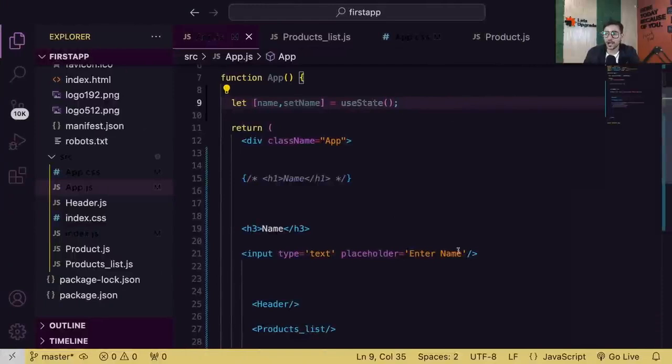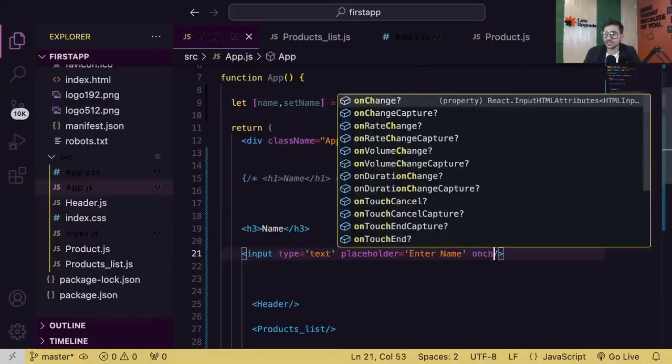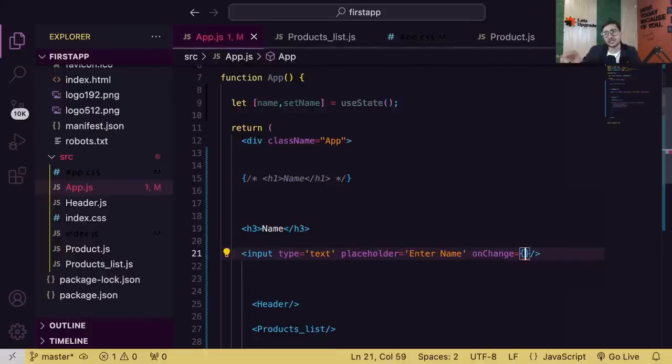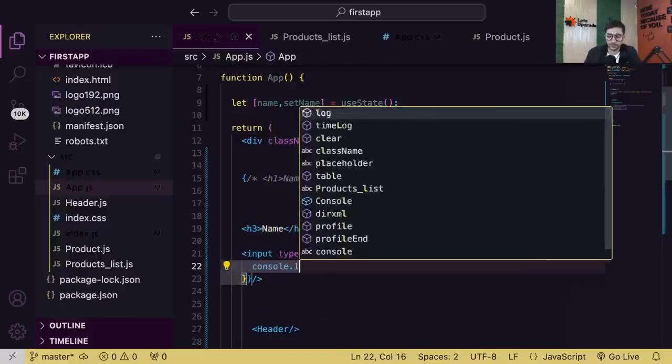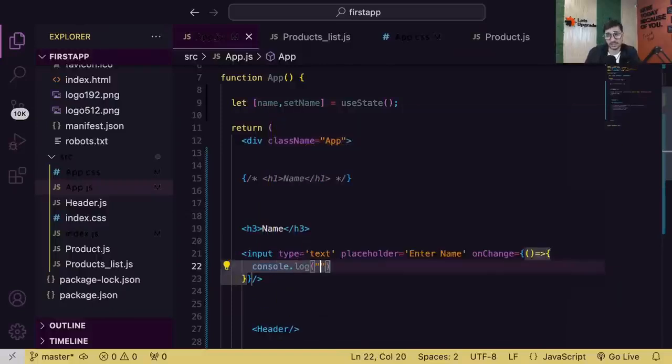Now what you will do is go on this input field and pass onChange. That means whenever someone changes or does something inside this input field, you are going to call this function. Right now I'm not using state, I'm just calling this function, and simply doing console.log. First of all, I want to confirm that it is working.